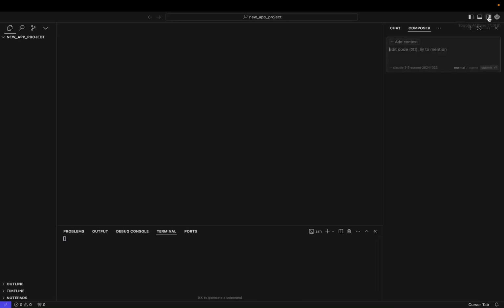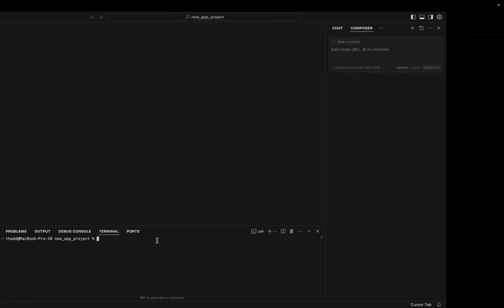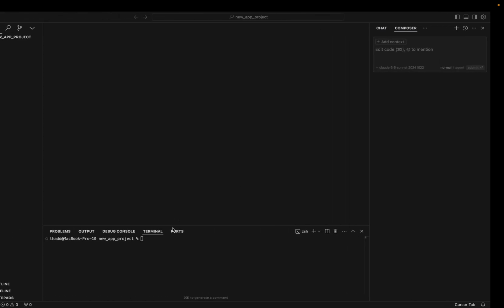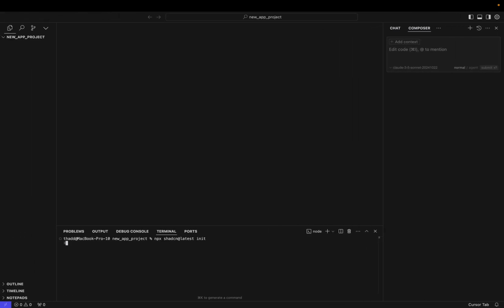You're gonna toggle on all of the different fields, and we're just gonna use then this command, which is also on the website, npx shadcn@latest init. So this is what we're gonna do. This is gonna be creating a new project application.